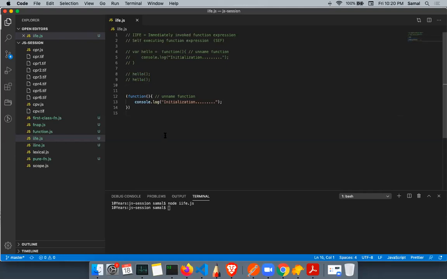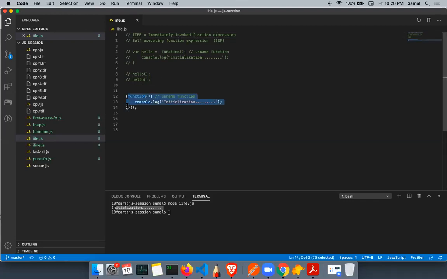The function is defined, but there is no way I can call it because there is no name and it is not assigned to any variable. So to run this function, we have to call it again. That is the only way we can call it. And now I cannot copy and call the same function again. It can only be run once. That is what is called an immediately invoked function expression.